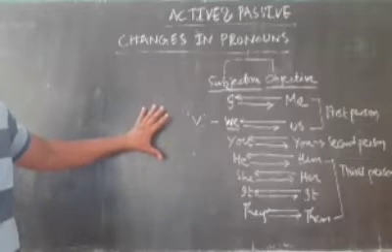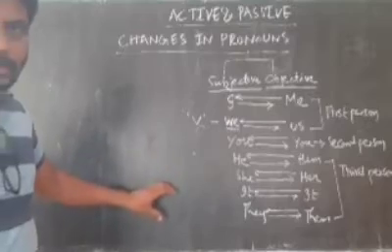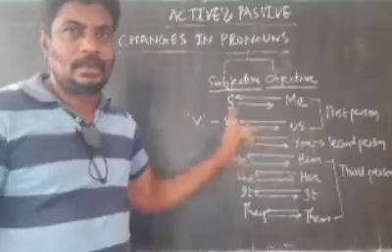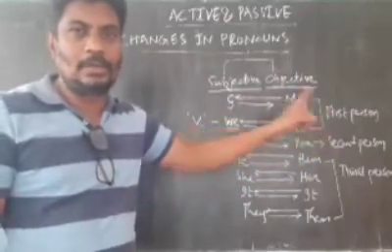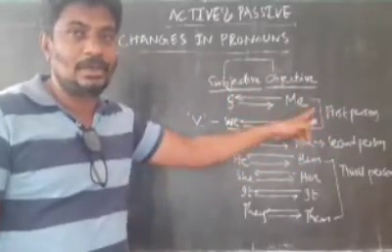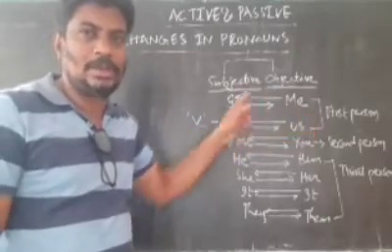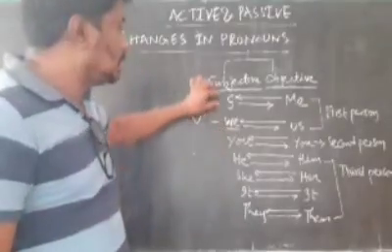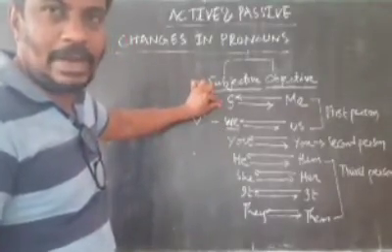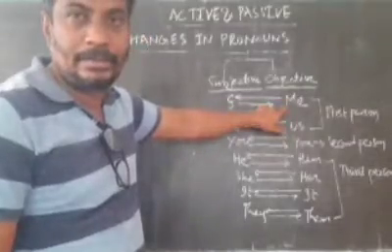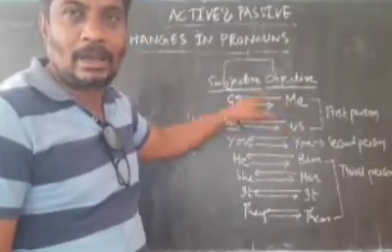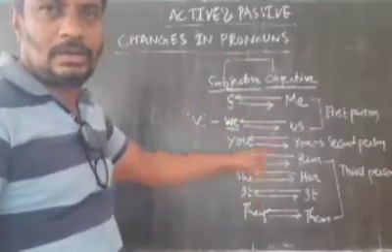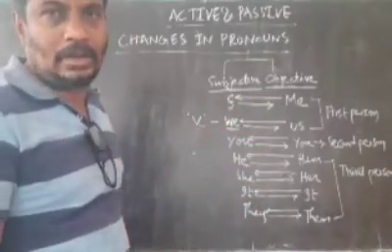Changes occur likewise while writing active to passive. Subject becomes object, object becomes subject. If there are pronouns in the place of subject, if I is in the place of subject, while writing passive voice, it changes to me. And this object changes back to I. Likewise, these are the changes that occur.